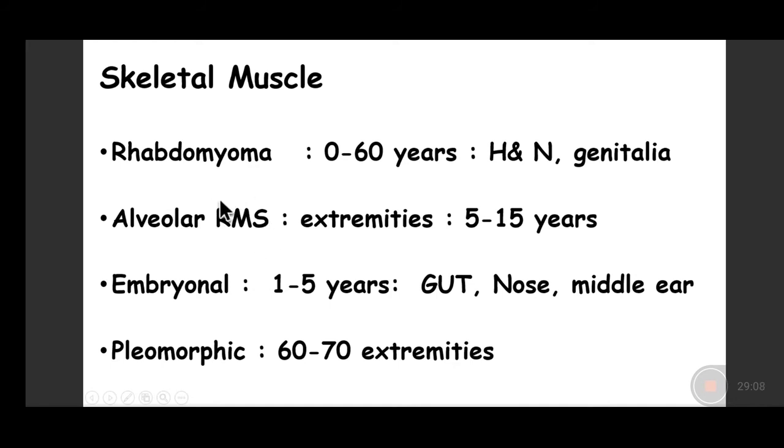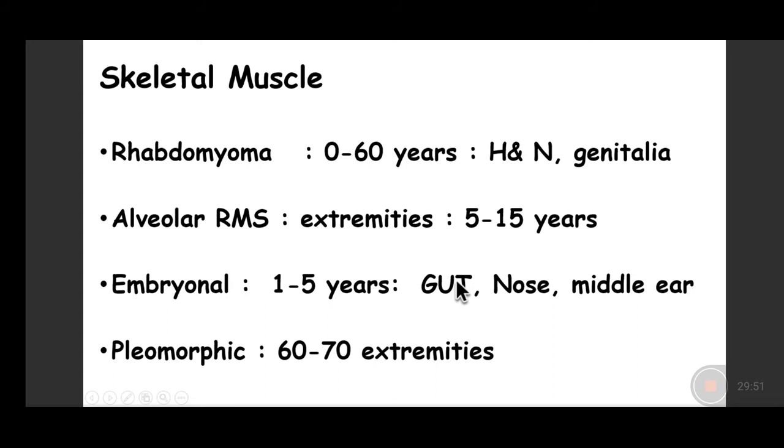However, the malignant tumors are the ones we are more concerned about. The malignant tumors are called rhabdomyosarcoma, and they are of three types. One occurs in a younger age group, less than 5 years of age, and is called embryonal rhabdomyosarcoma, formed of small undifferentiated round cells. They may occur in the genitourinary tract, the nose, the middle ear, and sometimes even in the ureter and the urinary bladder.